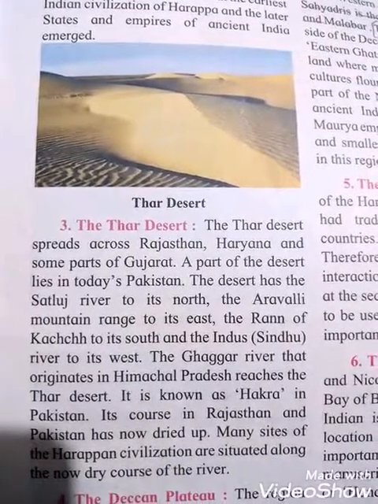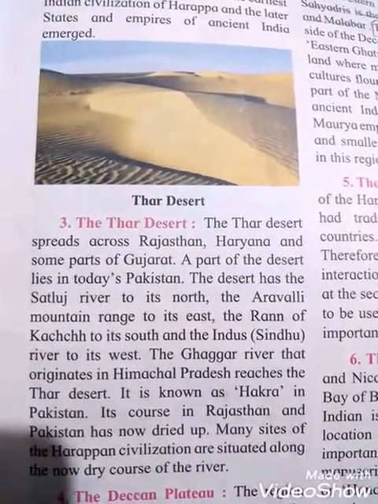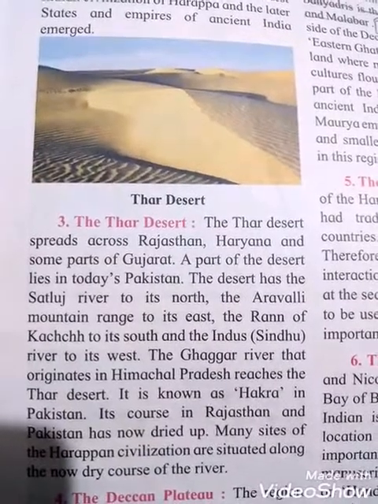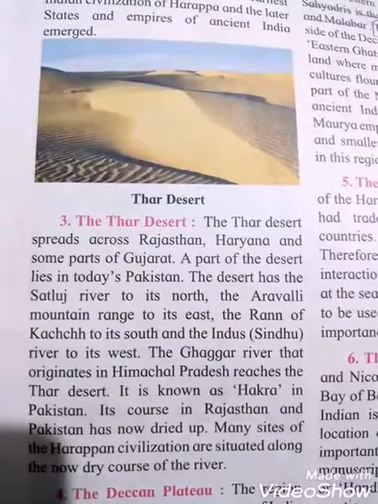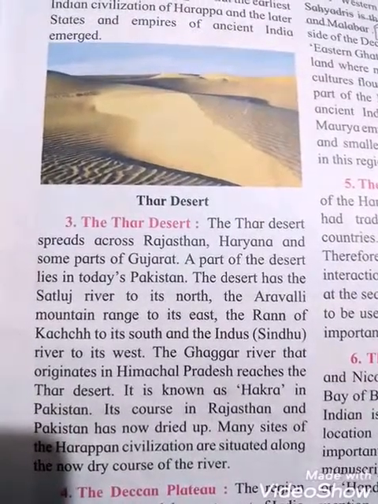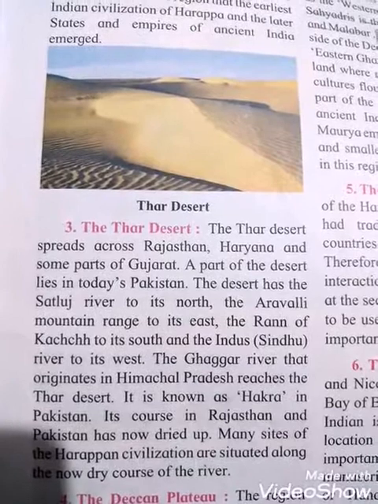The desert has the Satluj River to its north, the Aravalli mountain range to its east, the Rann of Kutch to its south, and the Indus, that is the Sindhu River, to its west. So you should know about that, students.